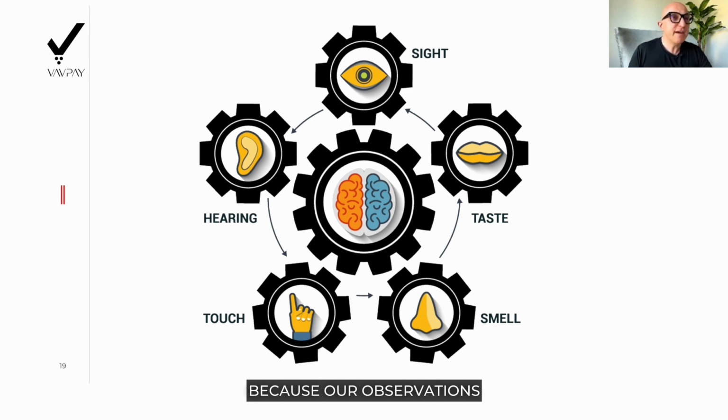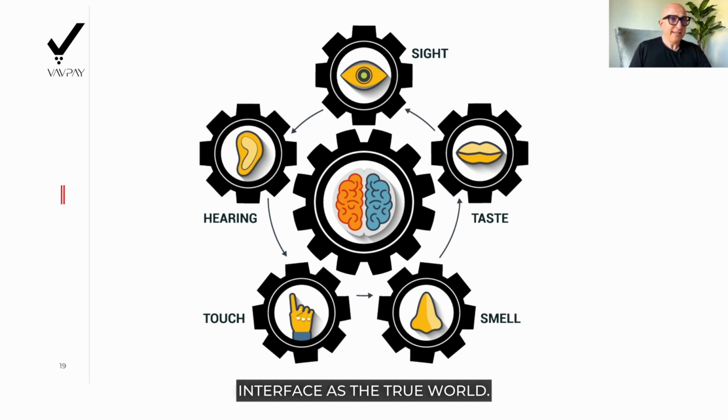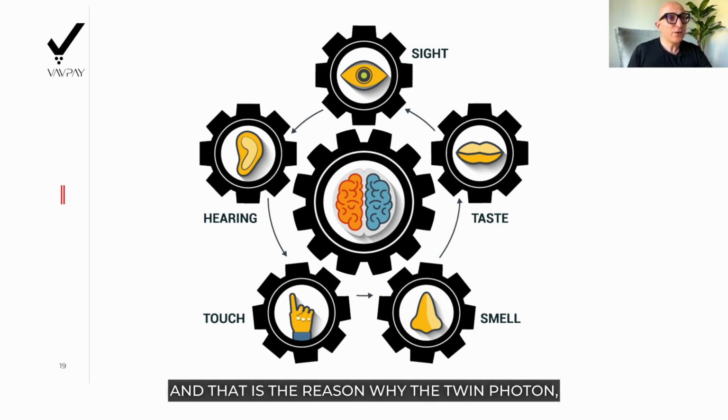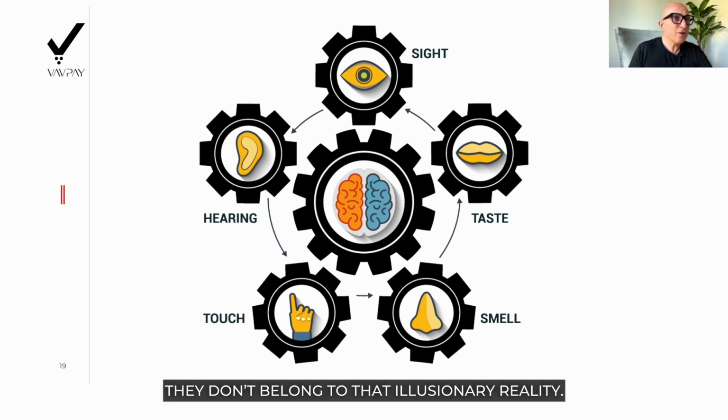Because our observations are based on an electron who became a particle. We build our observations on physical aspects. We literally define particles, the time, space, and motion interface, as the true world. And that is the reason why the twin photon or electron hides. They don't belong to that illusionary reality.